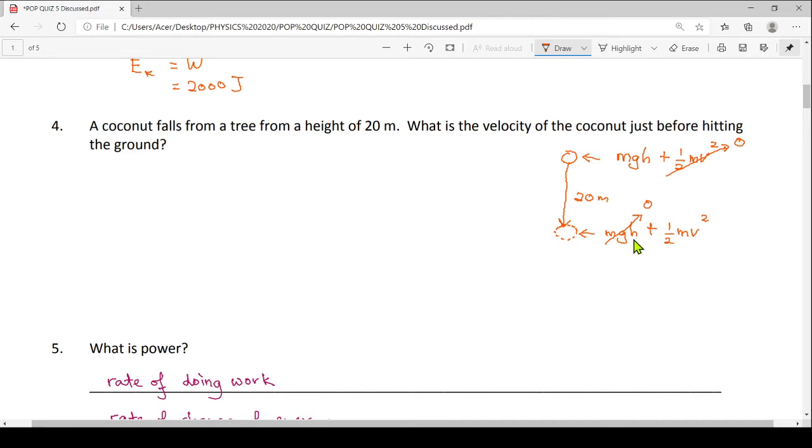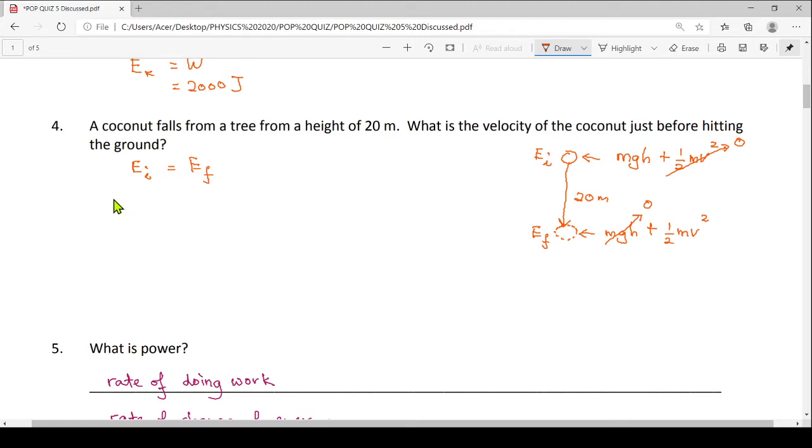There is no elevation. So from the principle of conservation of energy, whatever I have at this point here, I call this my E initial, must equal my E final here. That is what is stated in the principle of conservation of energy. So I can write E initial equals my E final.